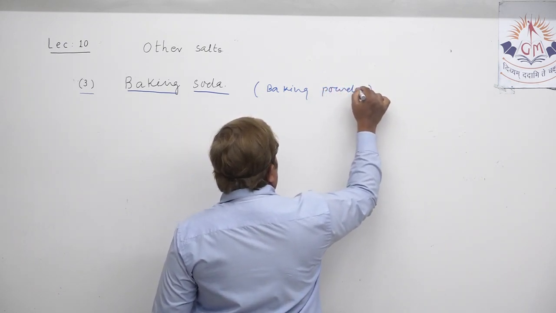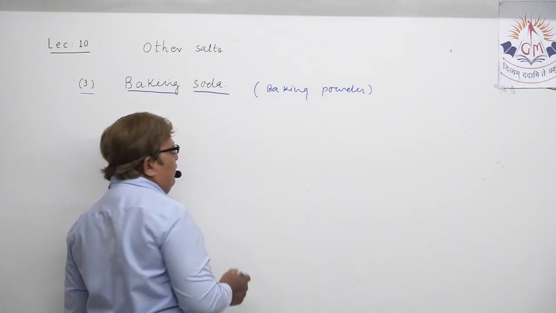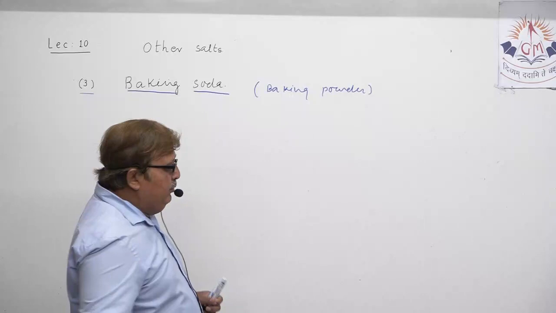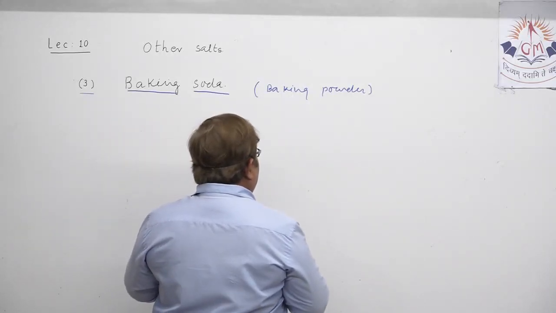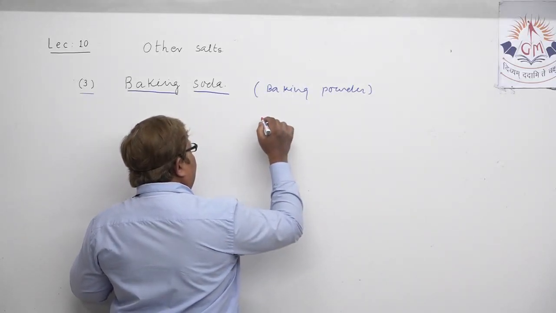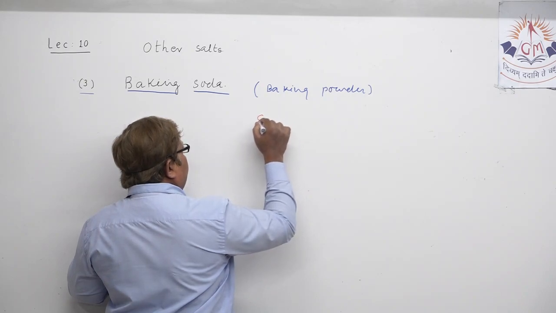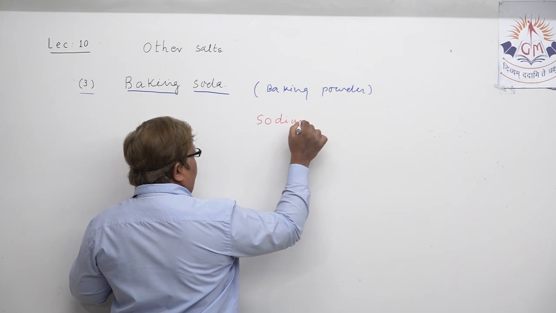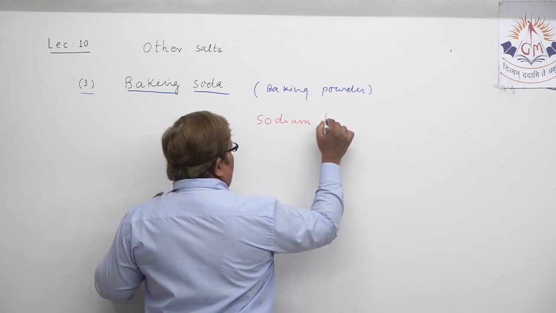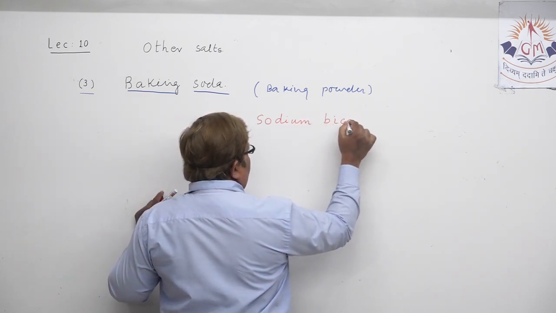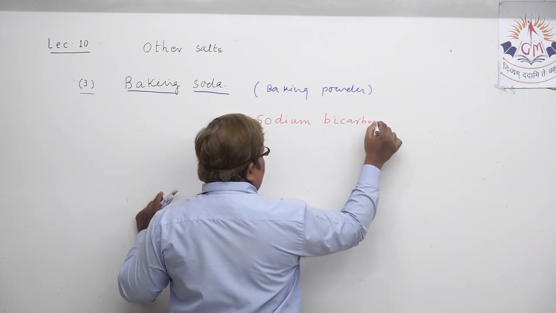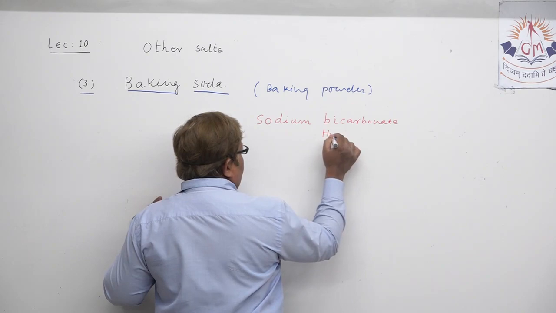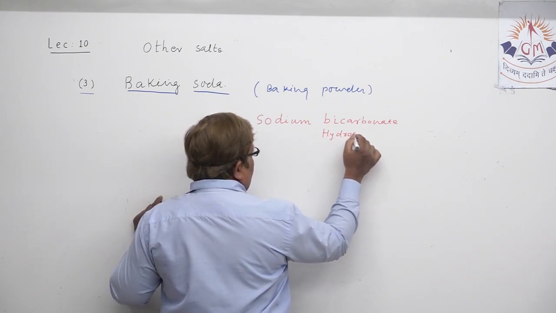At the same time, if you want to write its chemical name, you must be remembering, we have taken it in chemical properties also: sodium bicarbonate, or you can say sodium hydrogen carbonate, that you all know very well.